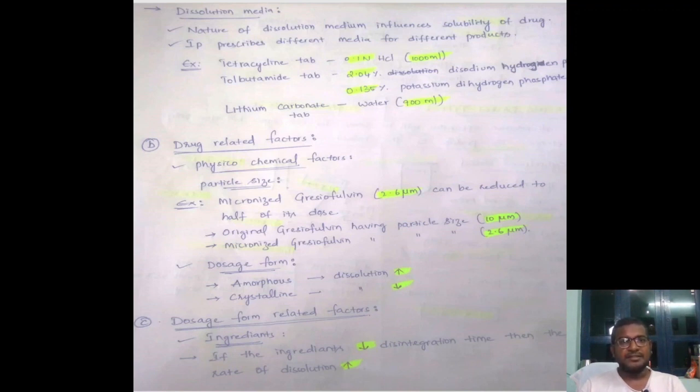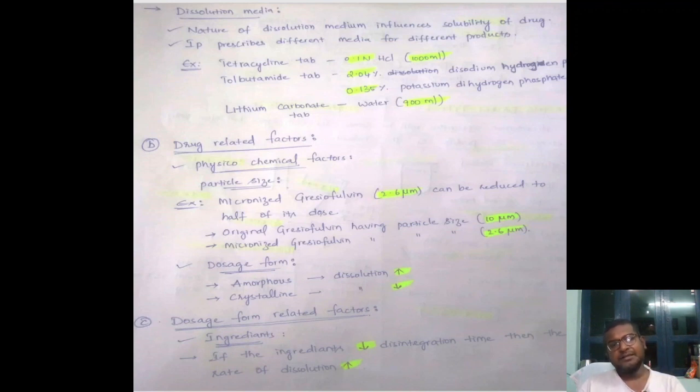So for example, we can see the tetracycline tablet. Here for the tetracycline tablet, we should use the 0.1 HCl in 1000 ml, right? As well as if you go to the tolbutamide tablet, we have to use 2.04% of disodium hydrogen phosphate and 0.135% of potassium dihydrogen phosphate. As well as if you go towards the next one, a lithium carbonate tablet, we have to use only water in 900 ml, right?